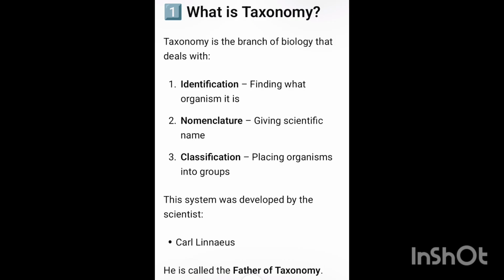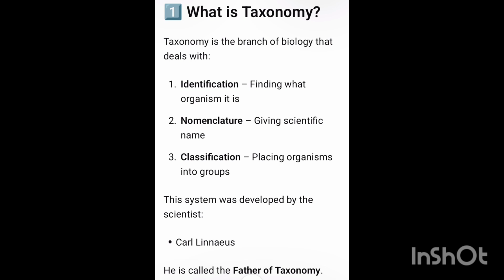The word systematics is derived from the Latin word systema, which means systematic arrangement of organisms. Linnaeus used Systema Naturae as the title of his publications. The scope of systematics was later enlarged to include identification, nomenclature, and classification.